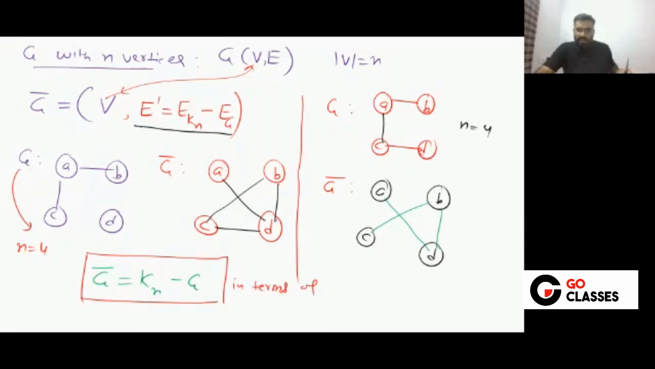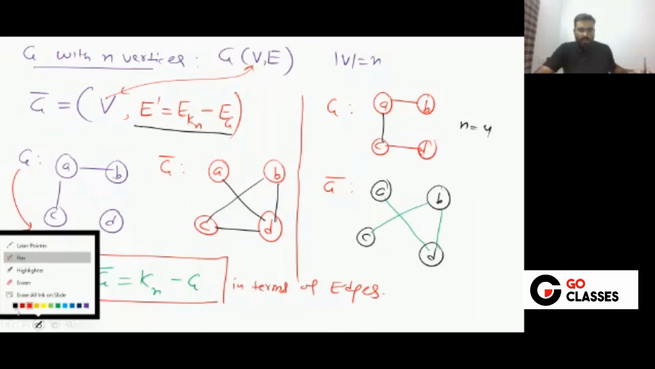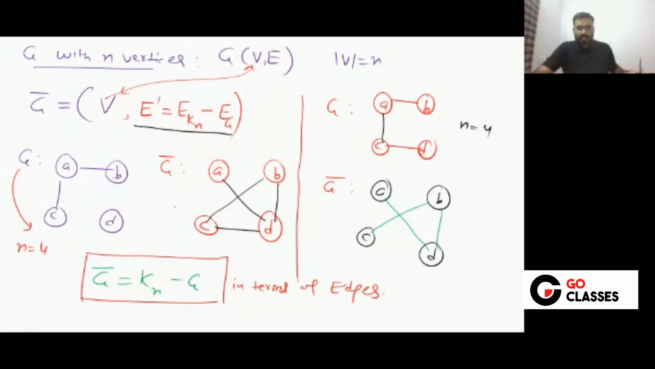In terms of edges, this will happen. But remember, vertices will be the same. G, G complement, they have the same vertices. Okay, so this is the simple idea.